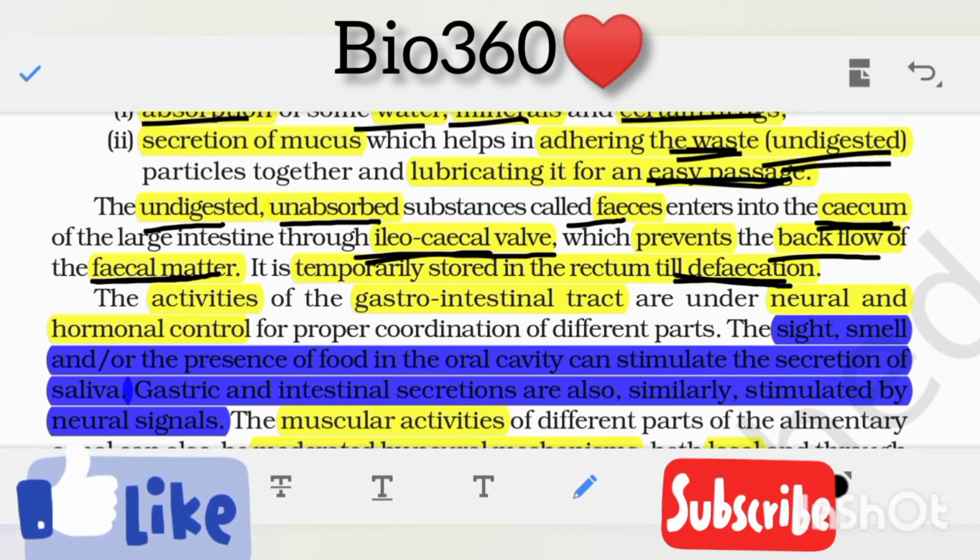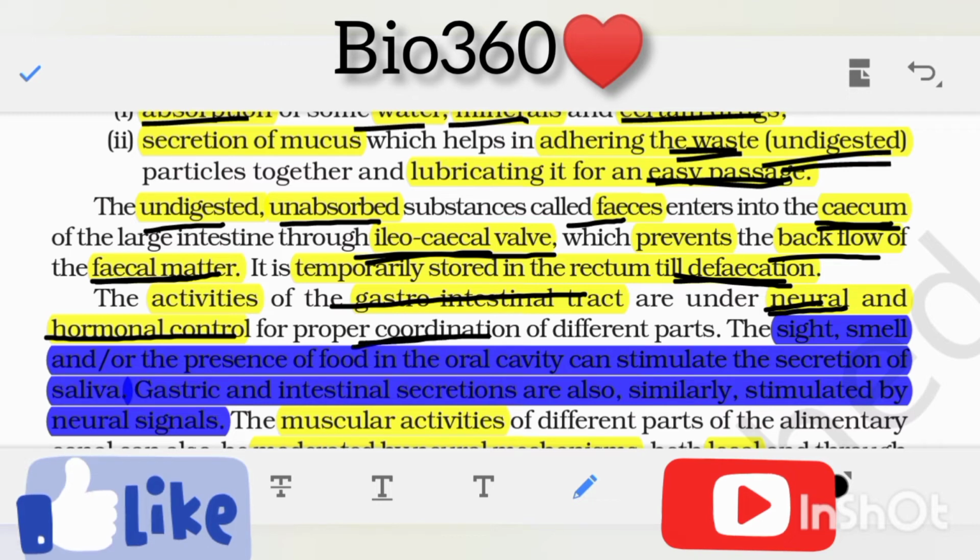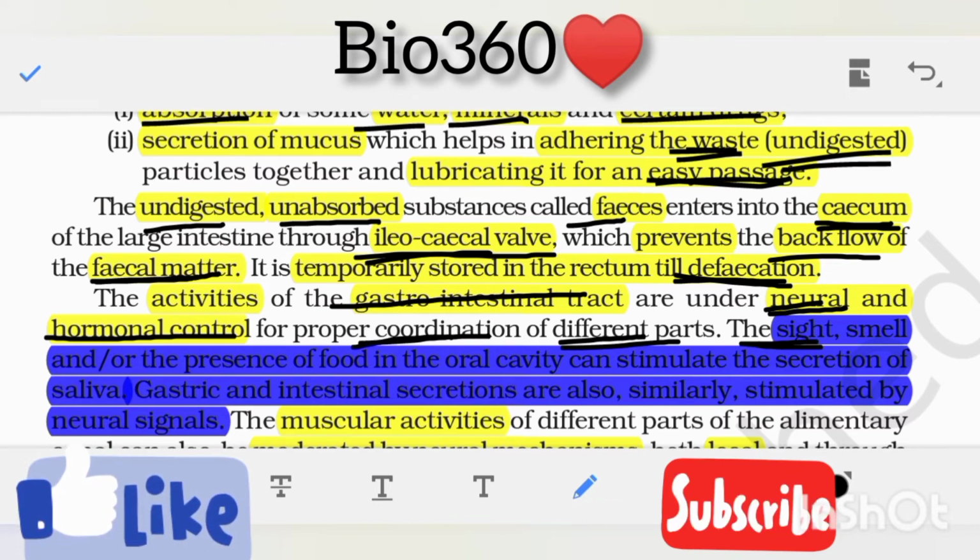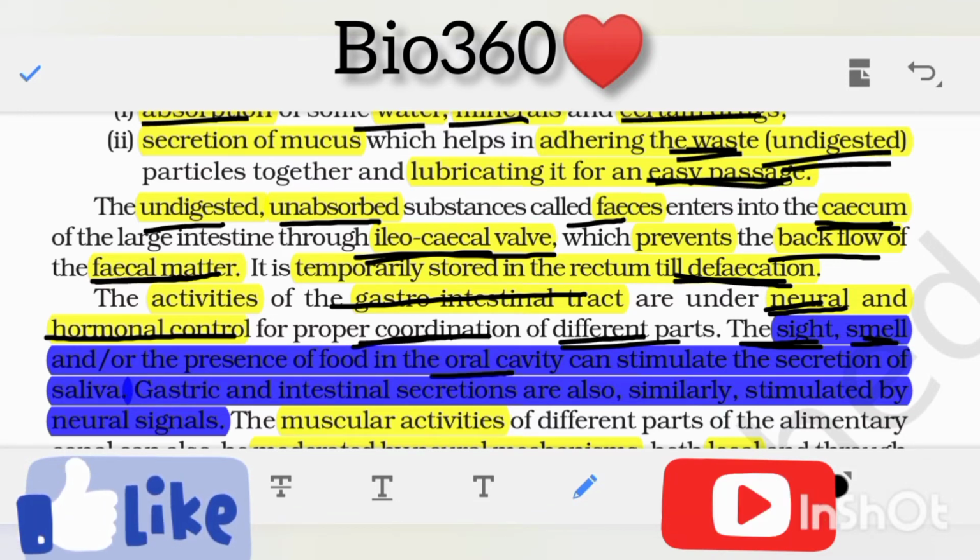The activities of the gastrointestinal tract are under neural and hormonal control for proper coordination of different parts. The sight, which means vision, and the smell and/or the presence of food in the oral cavity can stimulate the secretion of saliva.